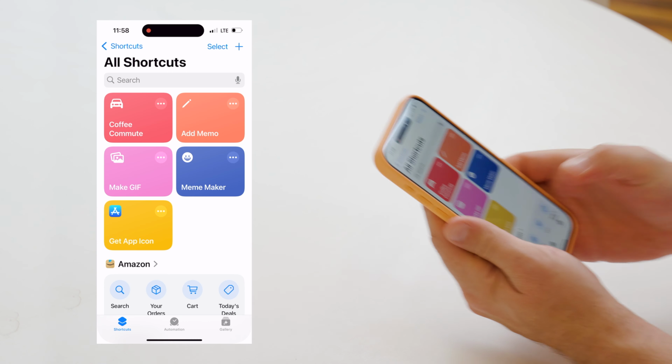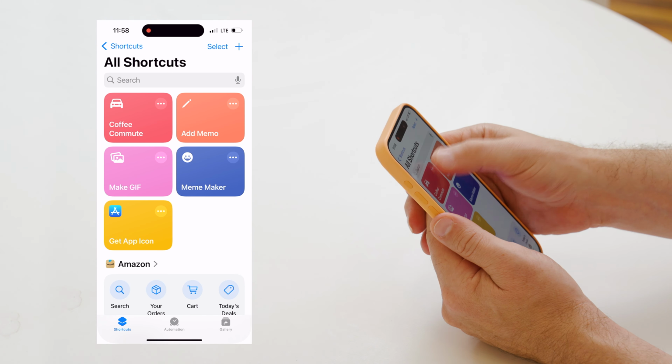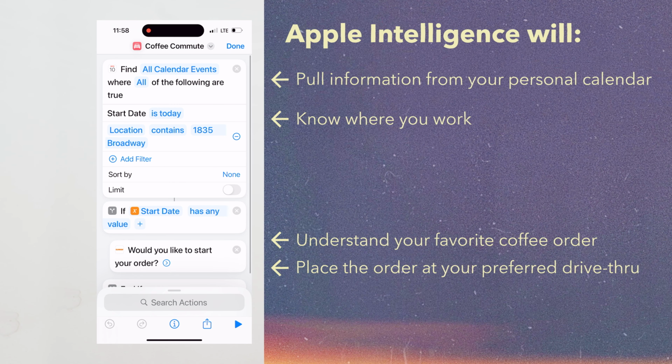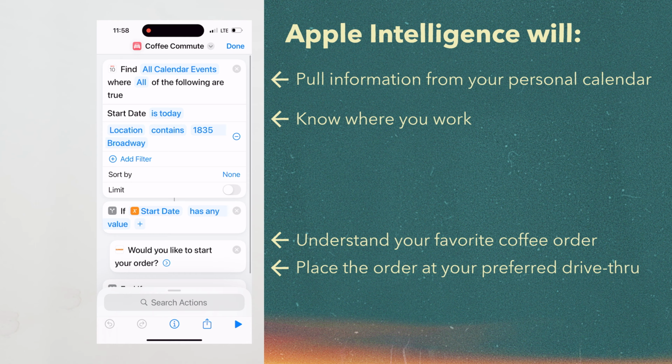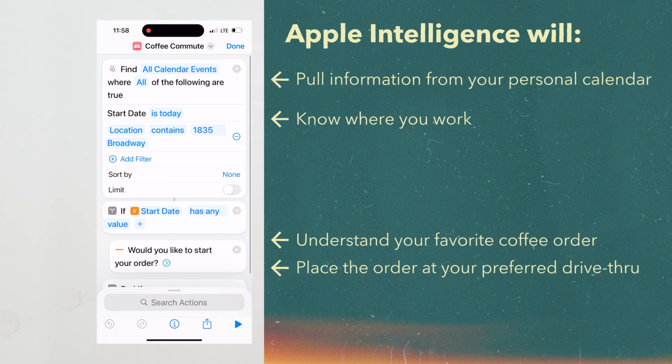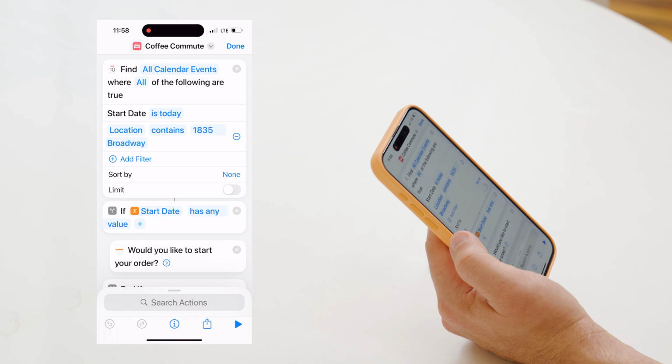And what Siri's going to be able to do is hear all that language and then understand based on, you can kind of see it, with these little blue parameters right here. And I've just kind of answered all these questions with my voice, and Siri will understand how to take my prompt and then take all these different actions and then build that pipeline for me automatically, so I didn't have to come in here and type this up all ahead of time. I could just say what I wanted, right?